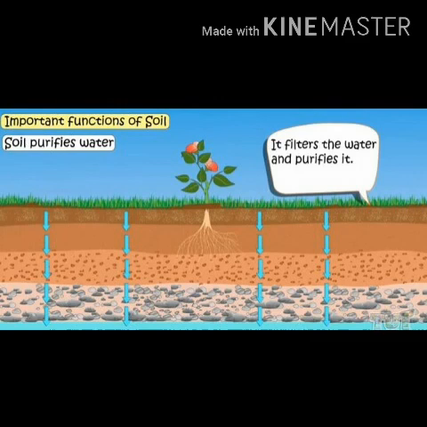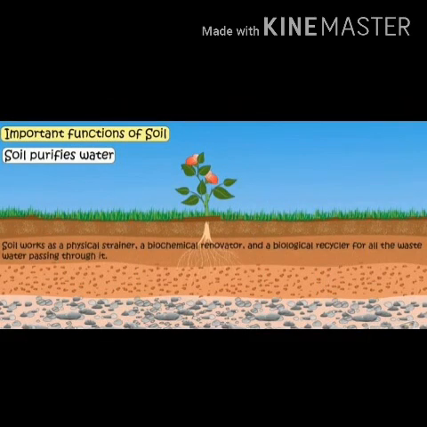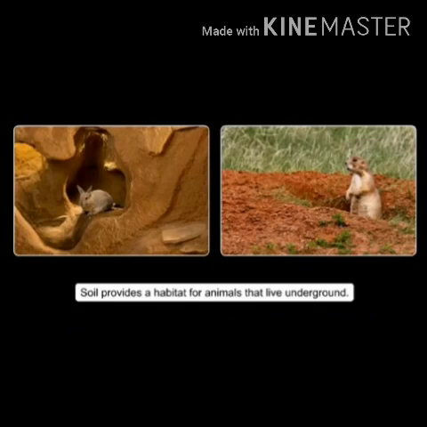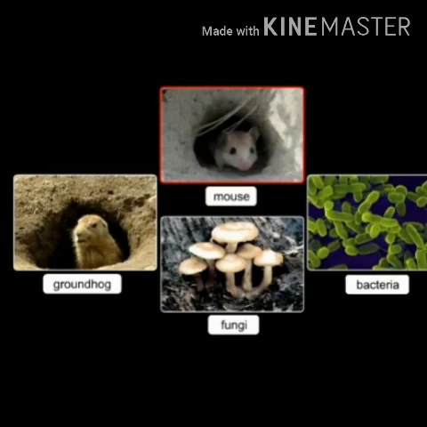Soil acts as a biochemical remover and physical strainer and biological recycler for all the wastewater, and it is also the habitat of animals that live underground, and also for the bacteria, fungi, mouse and groundhog.